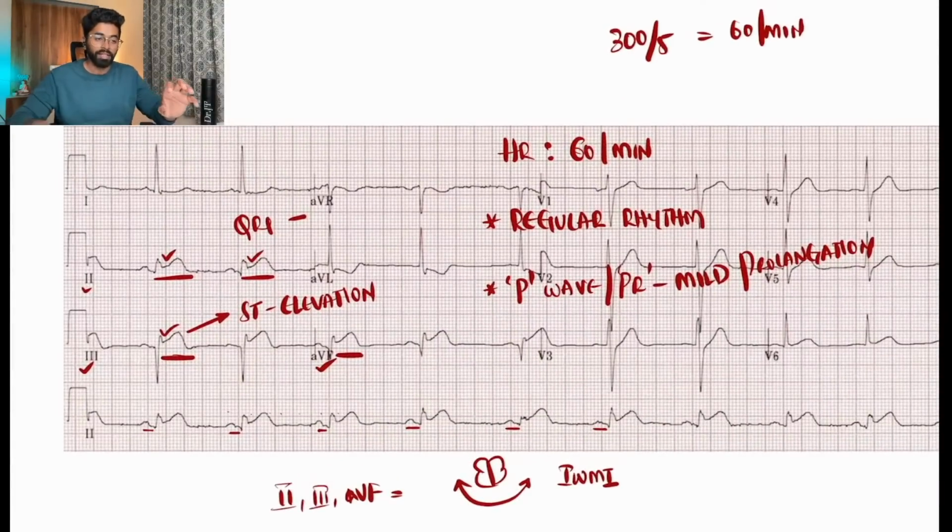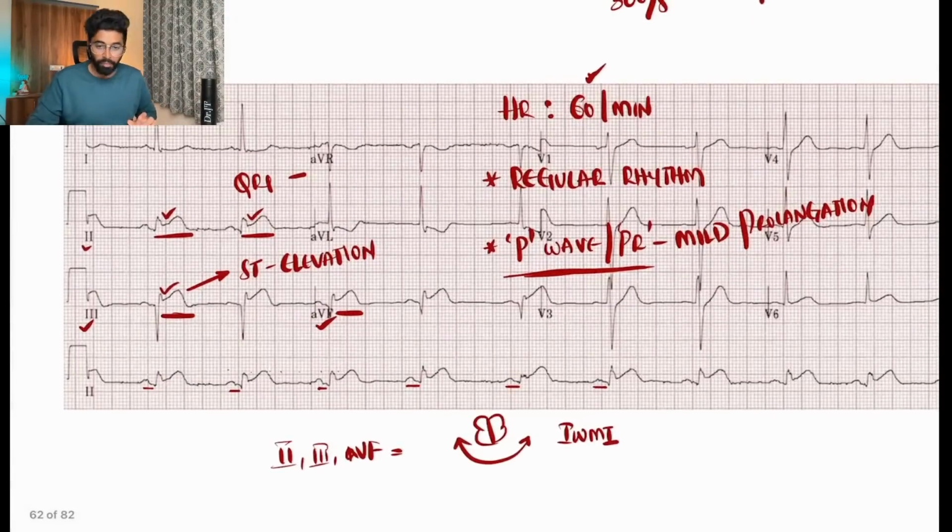The points we have learned are that in inferior wall MI, the patient will be having a bradycardia, the heart rate is 60, almost bradycardia. The patient will be having hypotension, and this bradycardia can also be justified by P wave and PR changes, that the SA node is not having proper blood supply. All the points that we have studied are present in this ECG, and we can clearly say it is an inferior wall MI. This is a ST elevation MI.